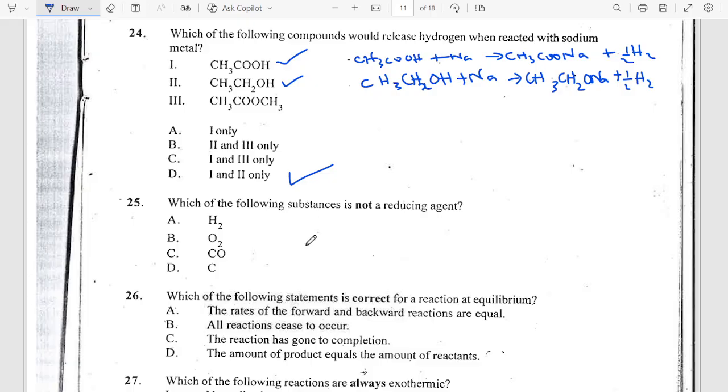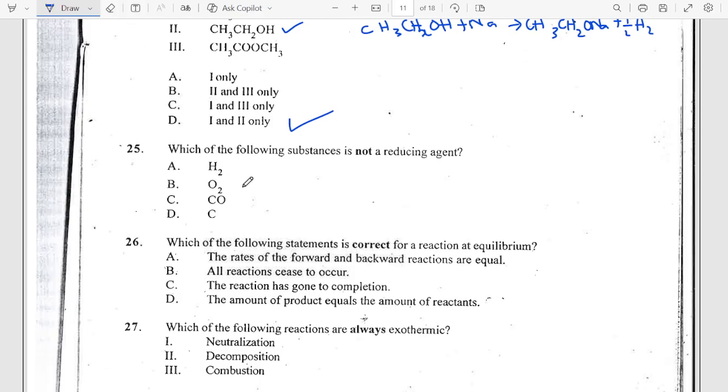Now the next one says, which of the following substances is not a reducing agent? Of course, take oxygen out. Oxygen is not a reducing agent. Oxygen itself is an oxidizing agent, but these other ones are very good reducing agents.